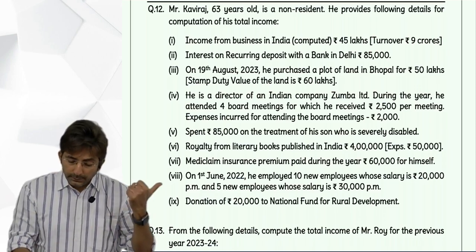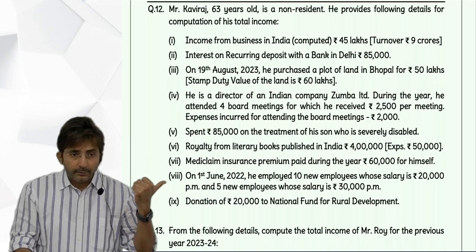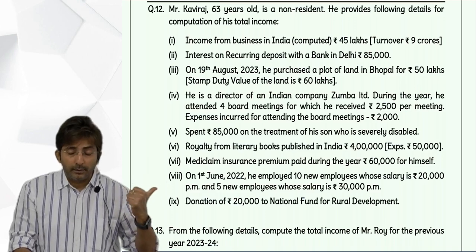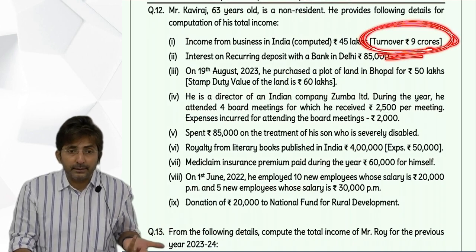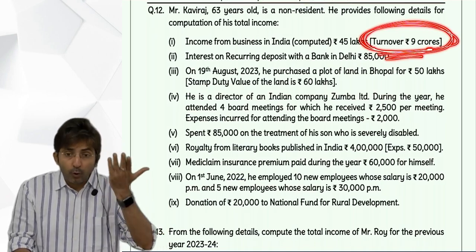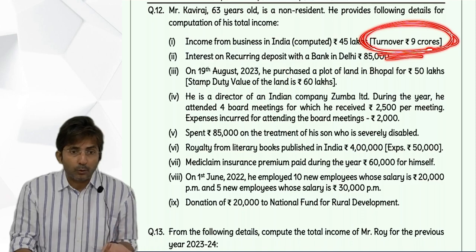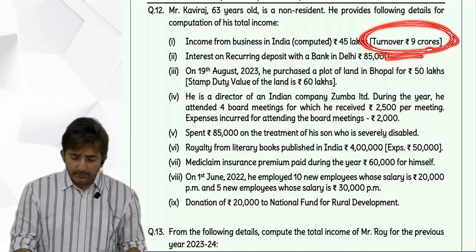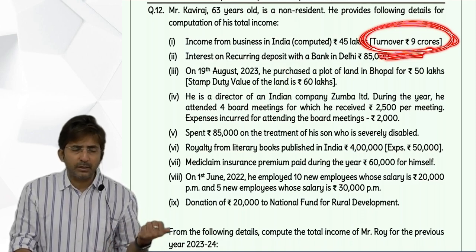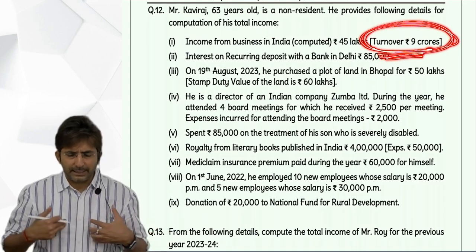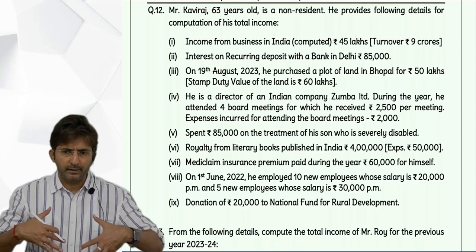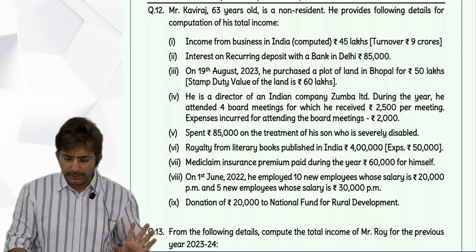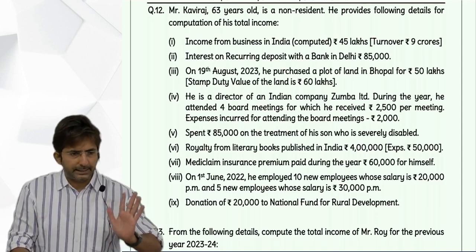So indirectly they meant to say that he is a tax audit assessee. Turnover 9 crores means definitely it is more than 1 crore. And we can assume even last year it was. Anyways, right now we are taking deduction in the current year, and in the current year he is a tax audit assessee. So he will get the deduction.